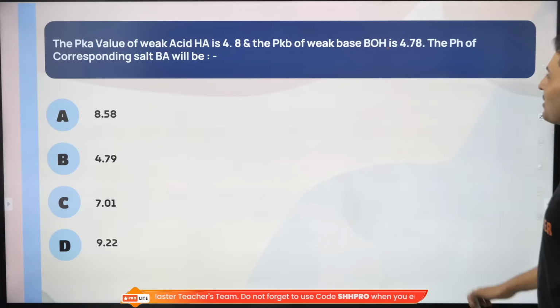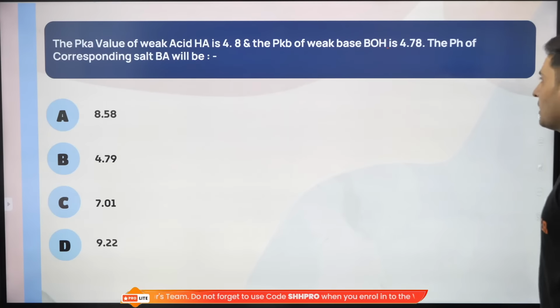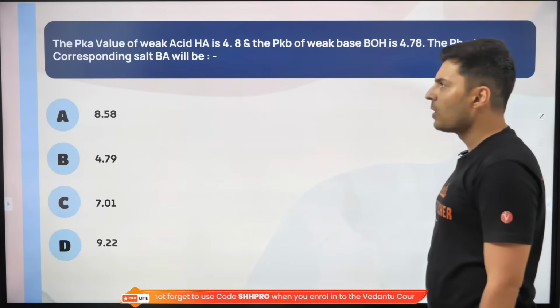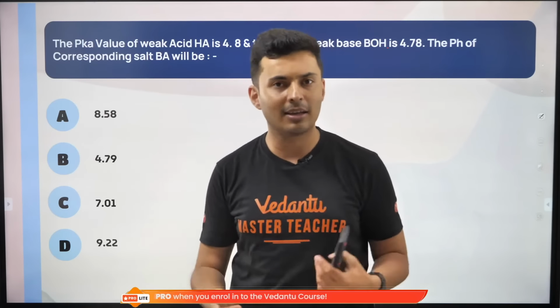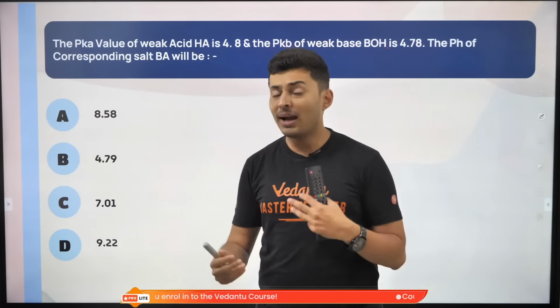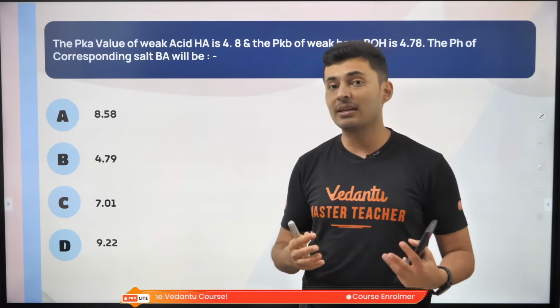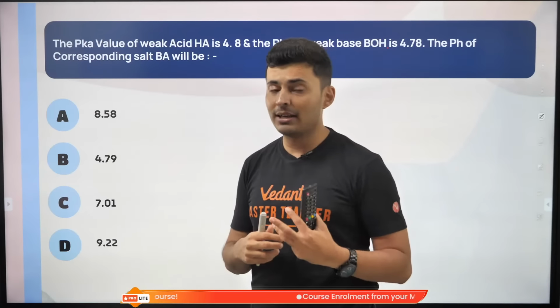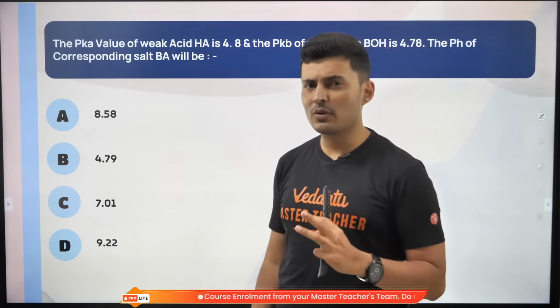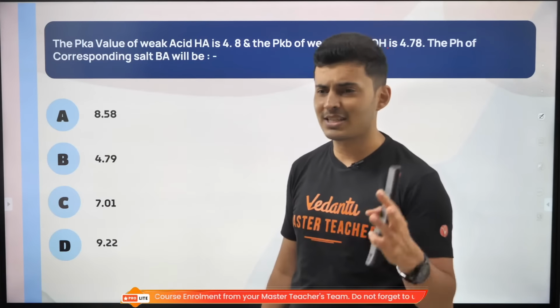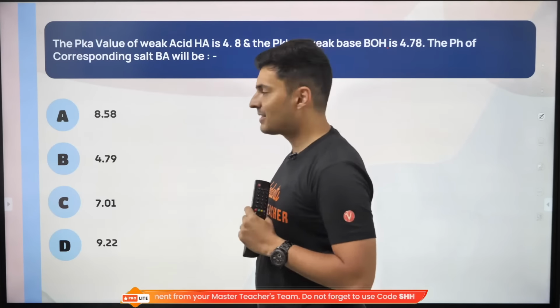So this is how it is, guys. pKb value of the weak base BOH is nothing but 4.78. The pH value of the corresponding salt. Now we all know acids and bases, when mixed together, they give salts. Now when you have a weak base and a weak acid, and when they combine together, what will you get? You will get a salt whose pH value will be close to that of water. What is the water's pH? 7, right? Isn't it 7?